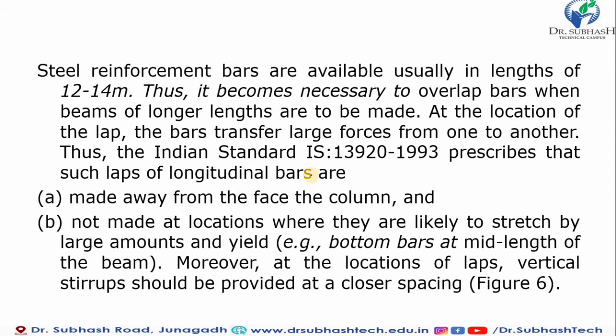Laps should be made away from the face of the column. We do not allow the overlap at the face of the column, nor at locations where the bars are likely to stretch. We do not allow the overlap where the beam is stretched, which we know is at the midspan of the beam. Moreover, at the location of the lap, vertical stirrups should be provided at closer spacing. Overlap means two bars are adjoining along a length. That is nothing but the overlap. So this overlap should be provided with closer stirrups nearer the joint.